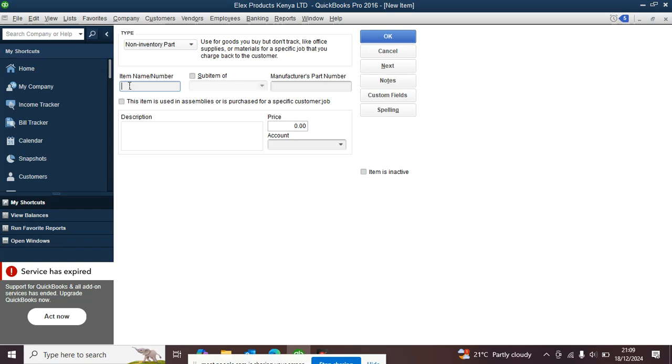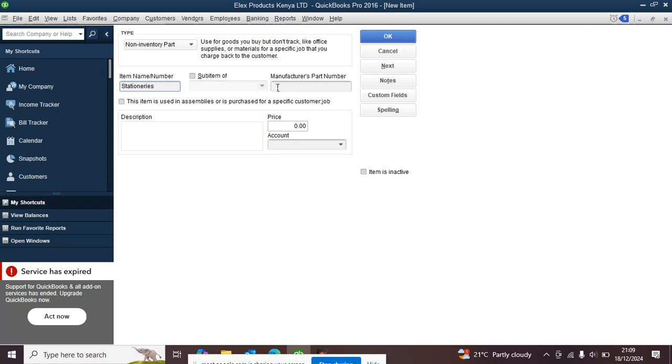Say electricity. What about electricity? Is it a non-inventory or a bill? Oh, that's a bill. That is a bill, so you can't record it there. I was talking about the office supplies. The office pens, notebooks. Yes, so we can call them stationaries, the likes of printing papers and so forth.